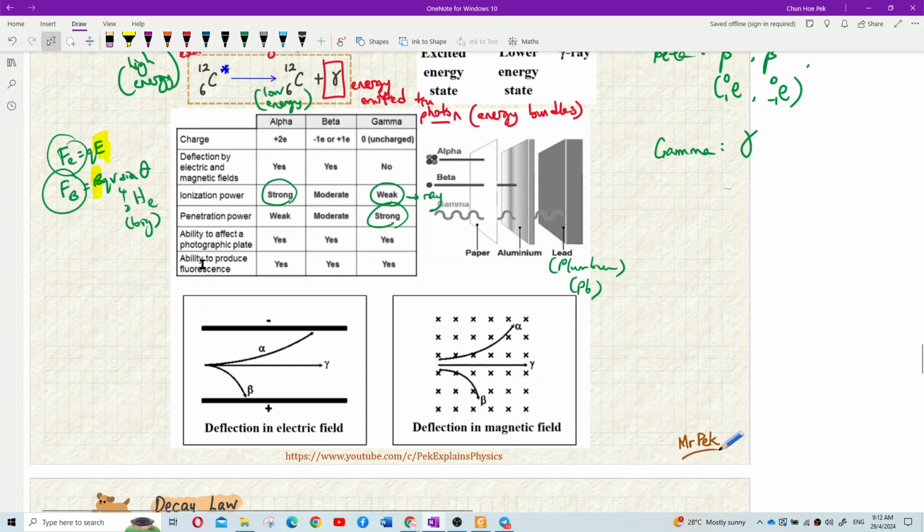Aluminium. Okay, ability to affect a photographic plate. Photographic plate, yes, all yes ya. We can use photographic plate and also fluorescence to detect all ray. Yeah, we can detect alpha, beta, gamma. We can detect the presence of alpha, beta, gamma using photographic plate or fluorescence. Okay, akan ada cahaya.